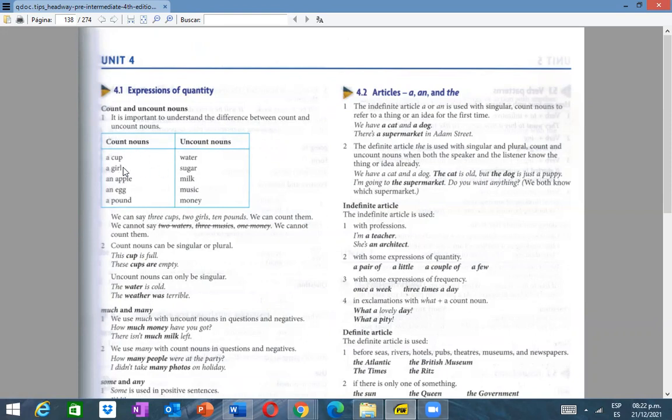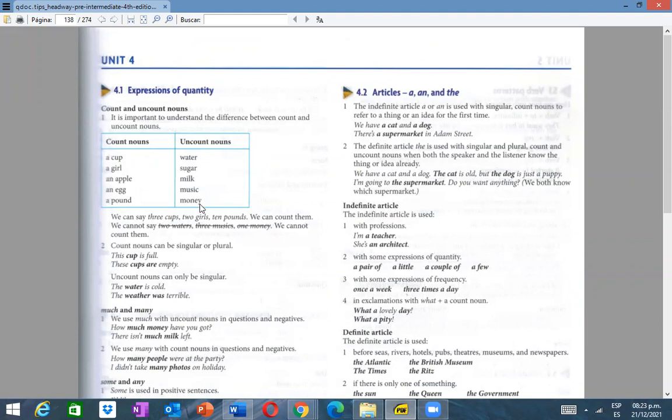A cap, a girl, an apple, an egg, a pound. Okay, so here we have examples that we can count. We can say 1 girl, 2 girls, 3 girls, right? An egg, 2 eggs, 3 eggs. Okay, so it's possible. But what about the next chart? We have uncount nouns. For example, water, sugar, milk, music, money.